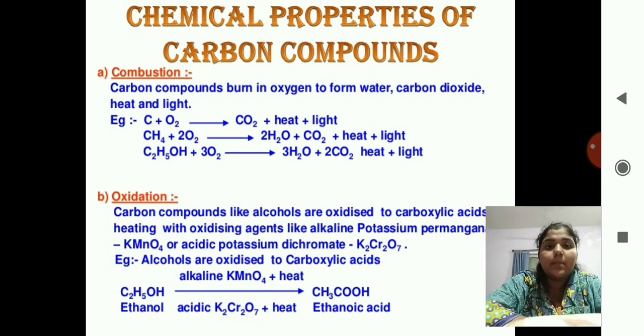Okay, see the example. Carbon gets combined with an O2 molecule and forms CO2, that is carbon dioxide, and it gives heat plus light. Next is CH4, that is methane. It gets combined with oxygen molecules and gives water, carbon dioxide, heat and light.